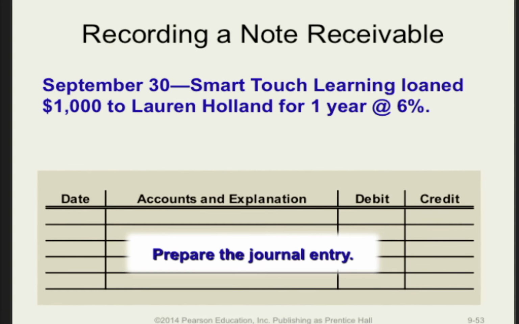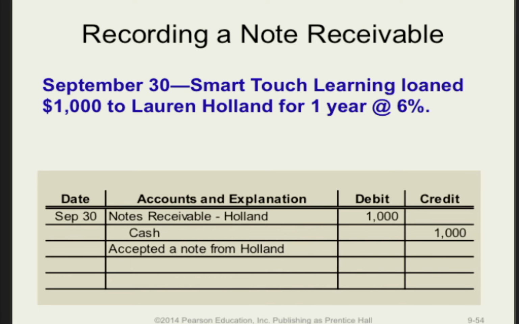On September 30th, Smart Touch Learning loaned $1,000 to Lauren Holland for 1 year at 6% annual interest. Remember, all interest rates are always stated as annual rates. Prepare the journal entry for the issuance of the note. So this is how it would look. The entry will require a debit to notes receivable Holland for $1,000 and a credit to cash for $1,000.